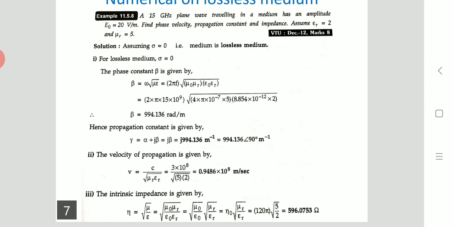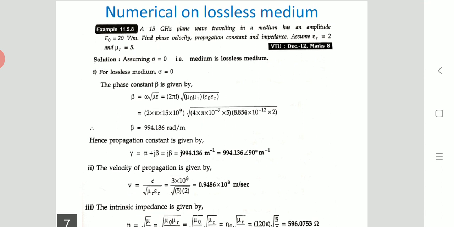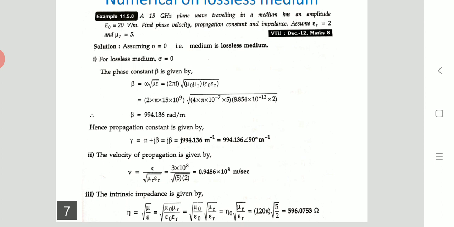Next we want the intrinsic impedance, and intrinsic impedance is given by eta equal to root of mu by epsilon, which after simplification is eta naught into root of mu r by epsilon r. What is eta naught? 120 pi. And mu r and epsilon r are 5 and 2. So after simplification it will be 596.0753 ohms. This is the value of eta.